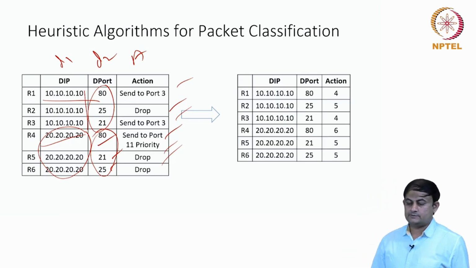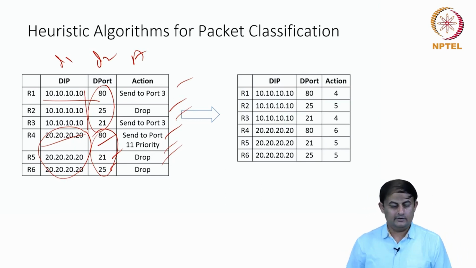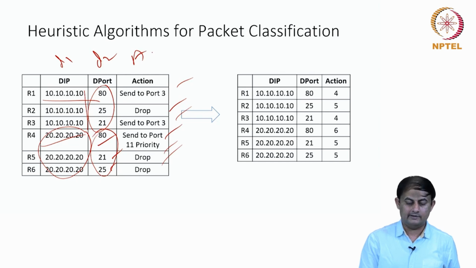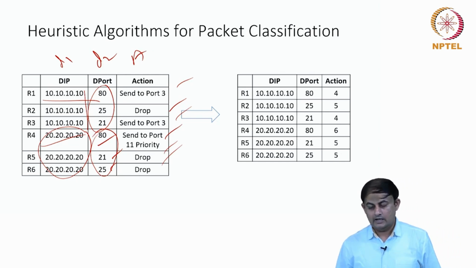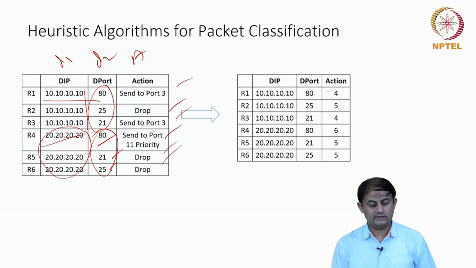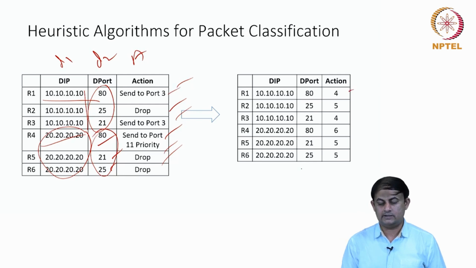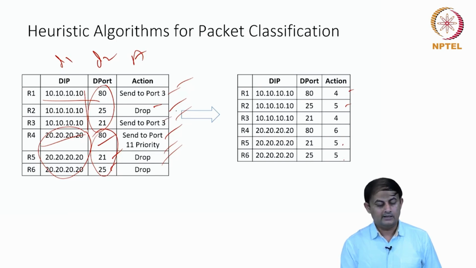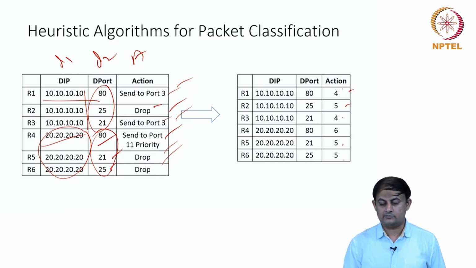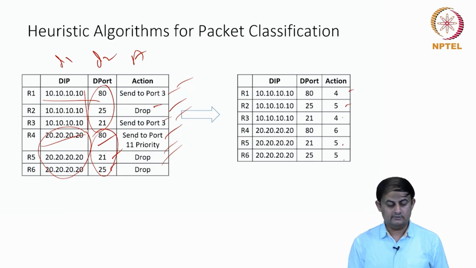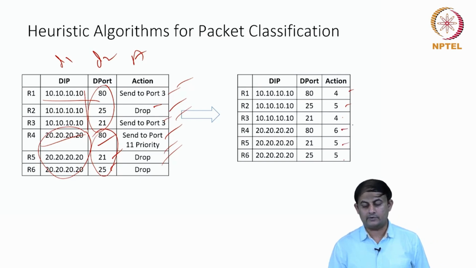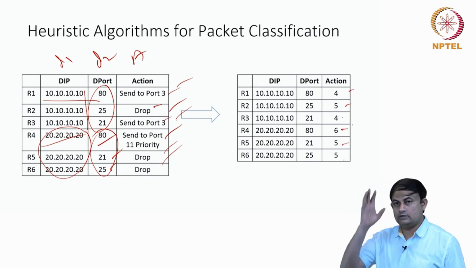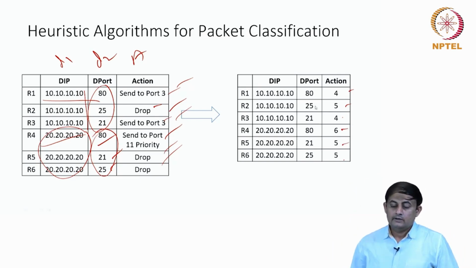I'm going to transform every action that I have in this action field by assigning a number. Send to port number 3 is action number 4. Drop is action number 5, so wherever drop is there, I'm going to write 5. And send to port number 11 with the priority is action number 6. So the labeling is done.